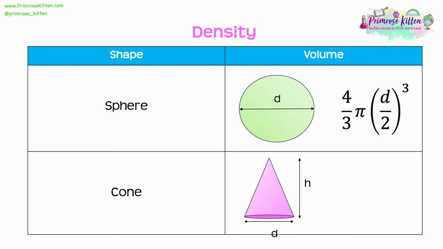Finally, we've got the volume of a cone. Here again, we need two dimensions. We need its height from its peak up to its base, and we need its diameter. So to calculate the volume of a cone, the calculation is 1/3 times pi times (d over 2) squared times the height.